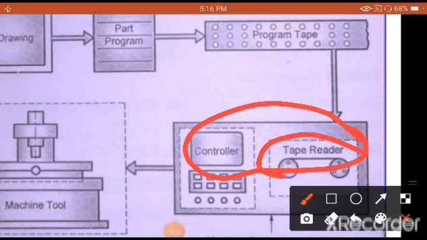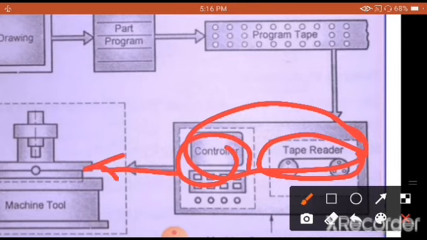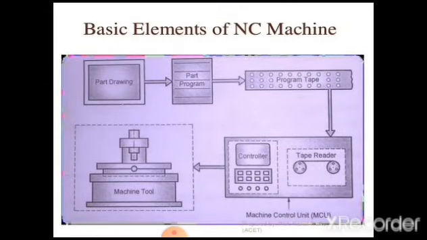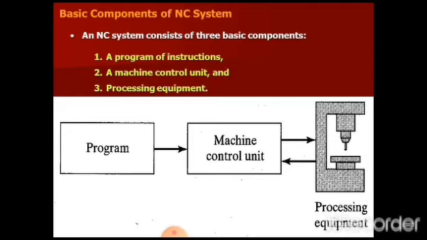This is called a tape reader, one which reads the tape and gives the information to the controller to give certain controlling action to the machine tool, as you are going to see very clearly on the screen. This is how the process takes place in case of an NC system. But in examinations, it is sufficient to show program, machine control unit and processing equipment like this.